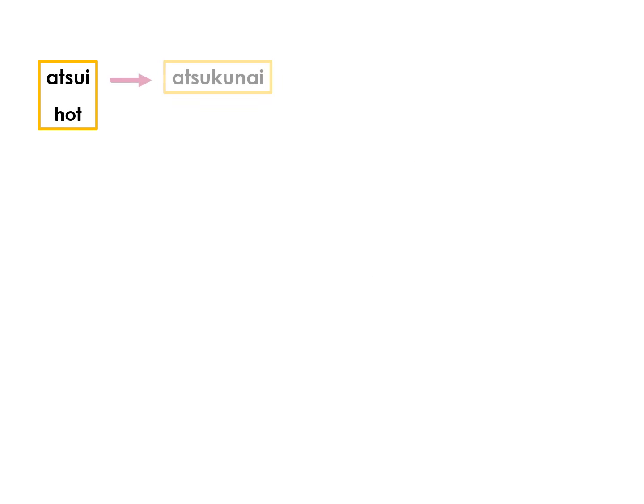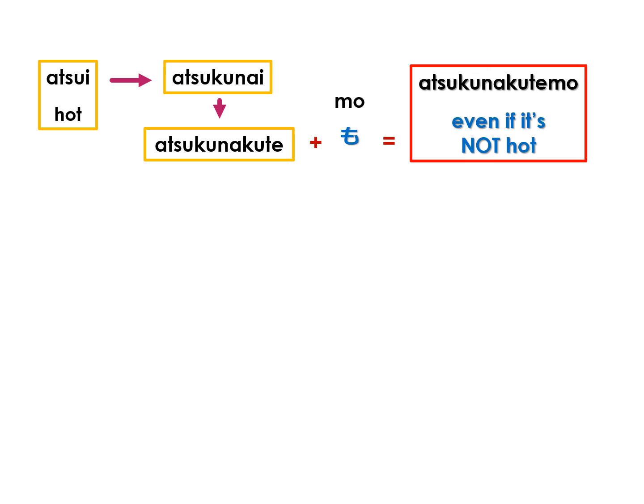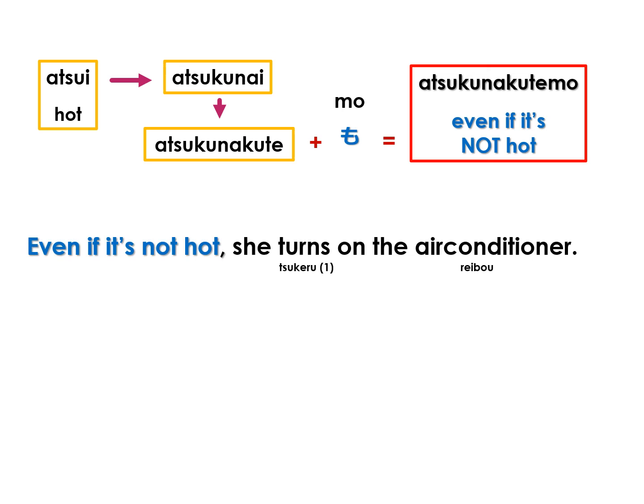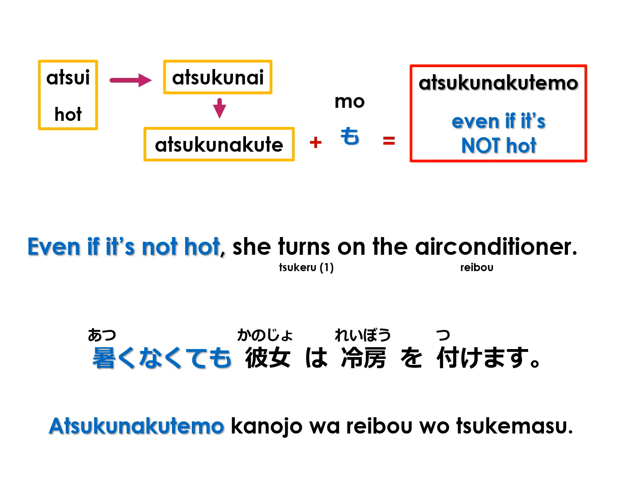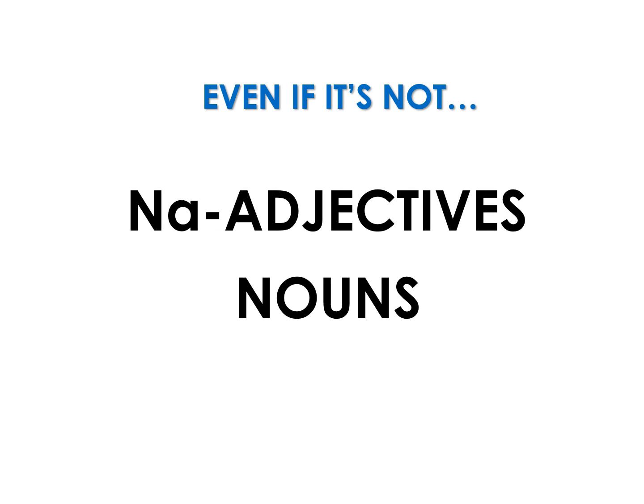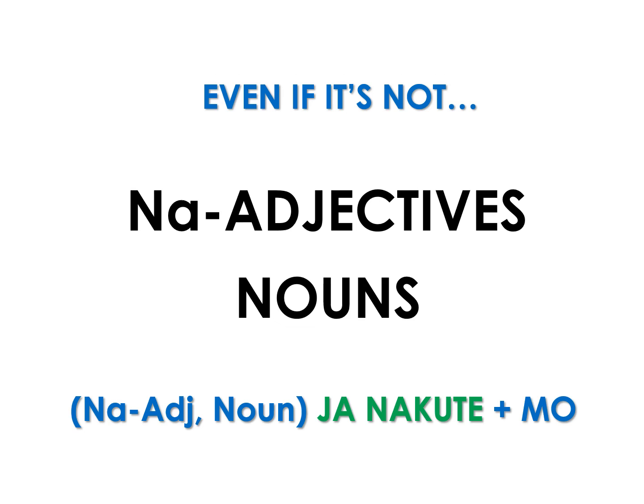Atsui means hot, and its nai form is atsukunai. Negative te form, atsukunakute, and adding mo forms atsukunakutemo, which means even if it's not hot. Even if it's not hot, she turns on the air conditioner. In Japanese, 暑くなくても彼女は冷房をつけます。Now let's look at the case for na-adjectives and nouns, which is じゃなくても.